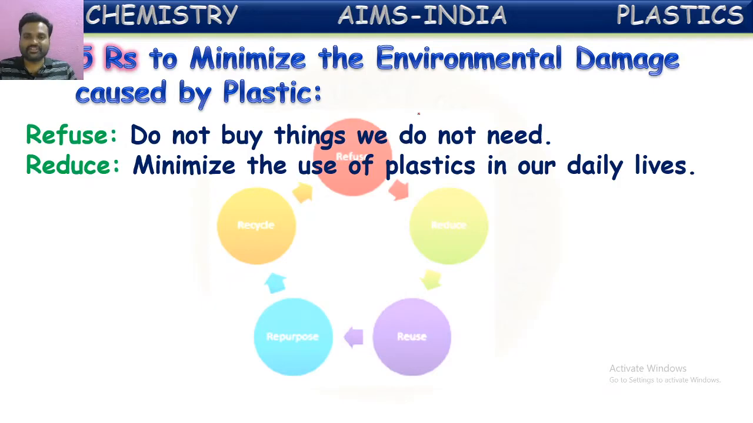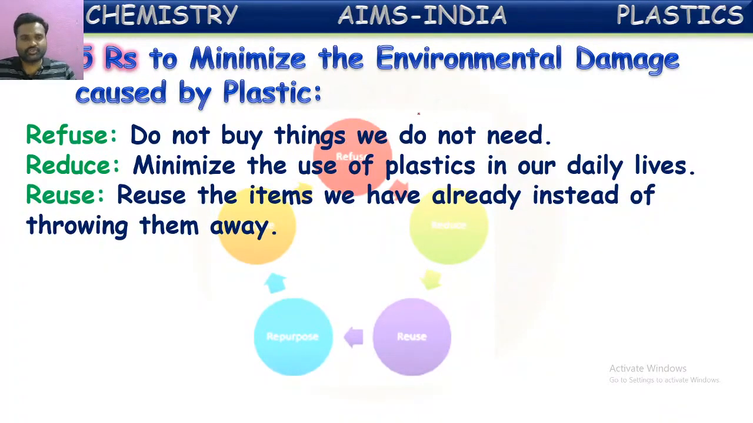Second one, reduce. Minimize the use of plastics in our daily life. Yes, we can minimize the plastic usage in daily life by planning. Suppose we are going to buy some things in the market, like vegetables. If we carry a cloth bag or jute bag, there will be no need of buying any polythene covers at the market. So if you carry bags with you while moving from home to the market, we can minimize the usage of plastic in that way.